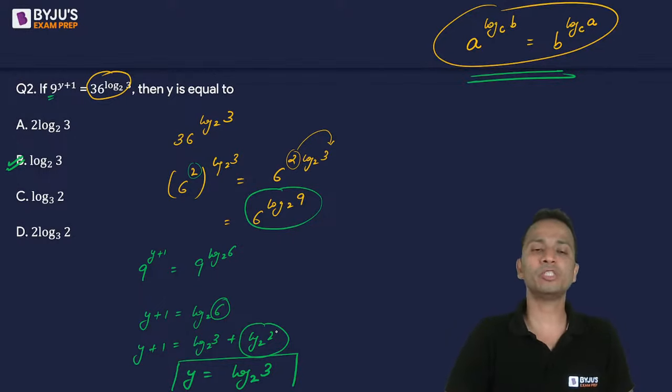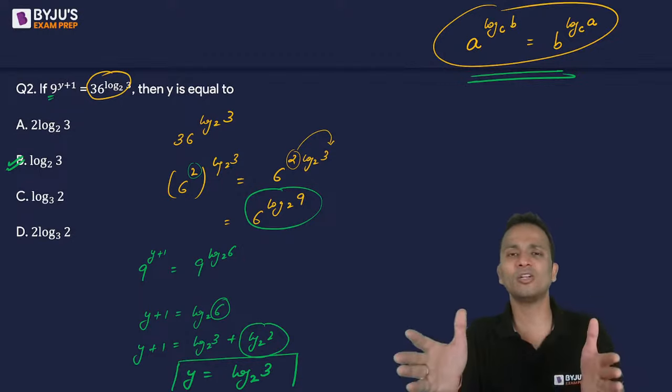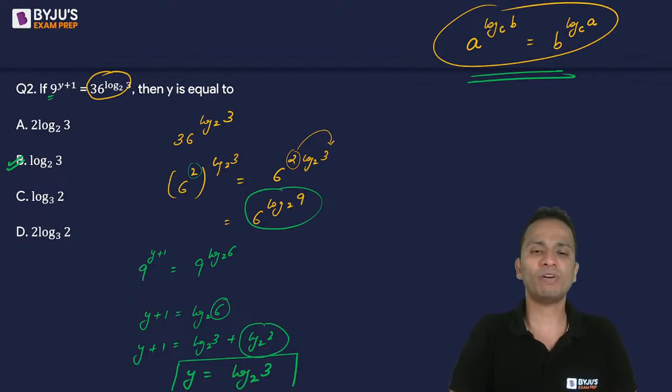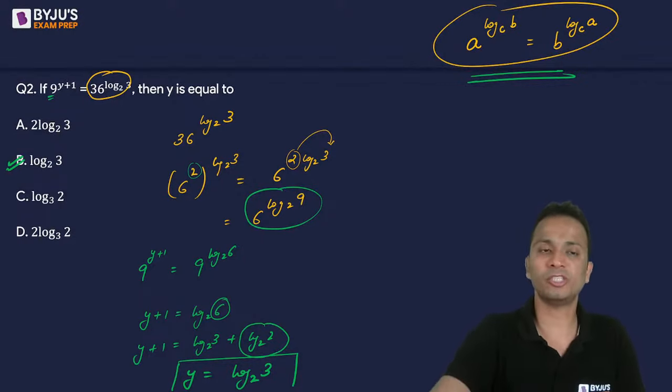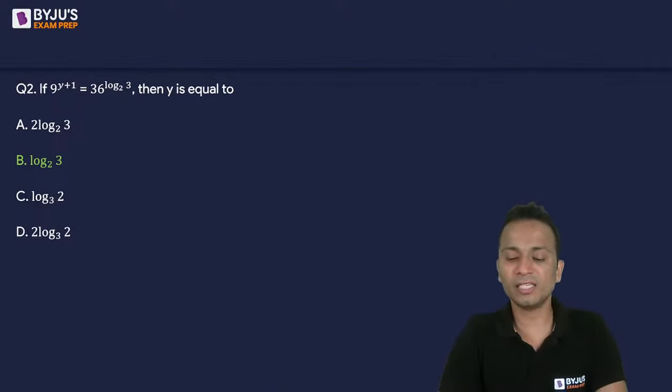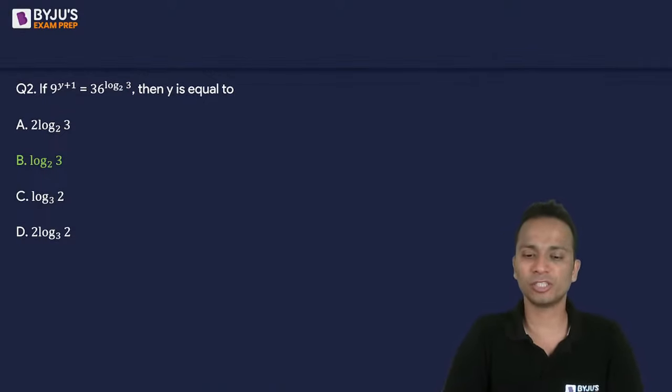Now the value of log of 2 to the base 2 is 1, so 1 will cancel on both the sides. So the value of y will become log of 3 to the base 2, and the correct answer is option B for this question.